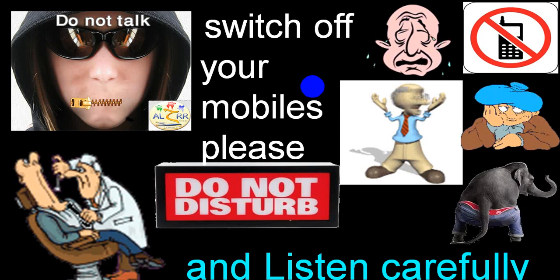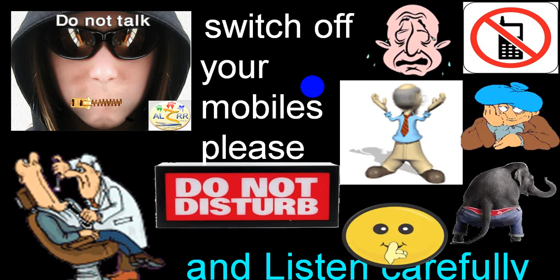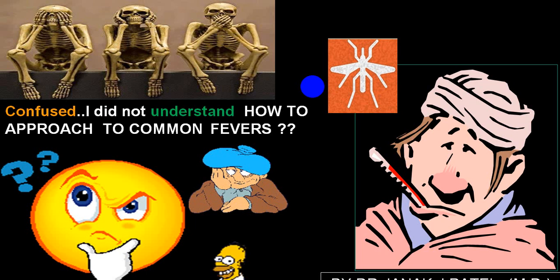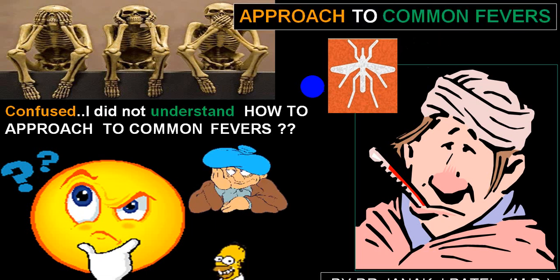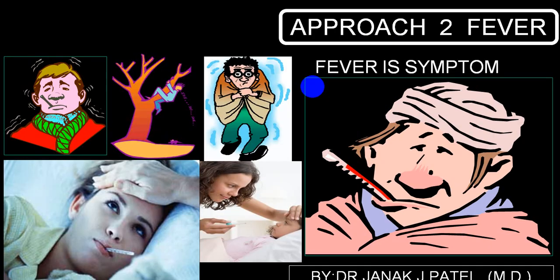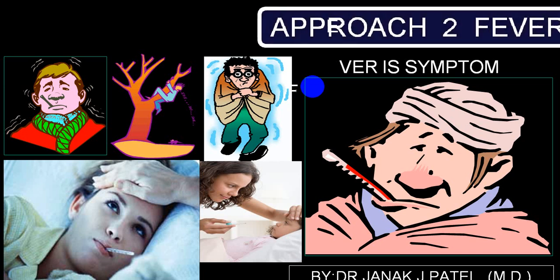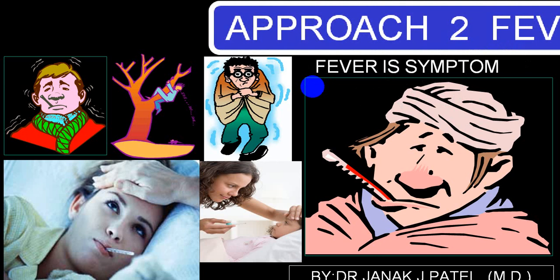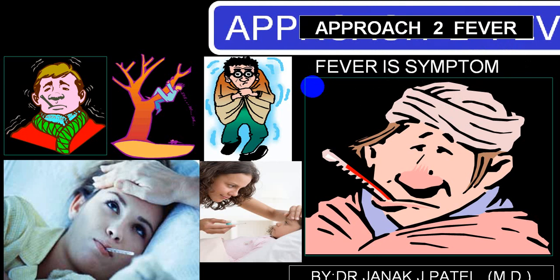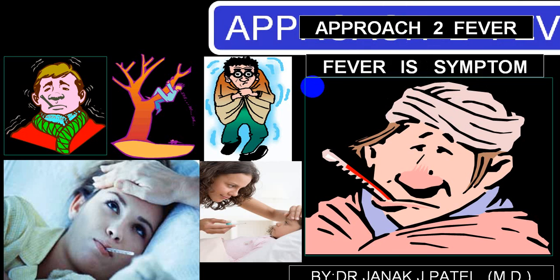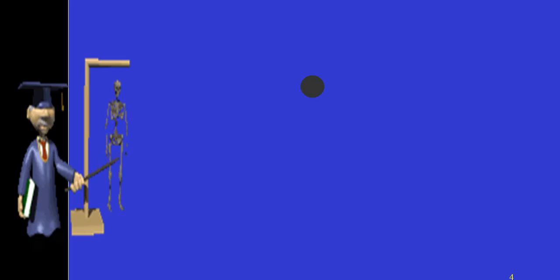The first part will give an explanation of what fever is, what the different things are, and what you have to keep in mind, etc. So we'll be talking in two divisions. So, approach to common fevers. Basically it is very simple: fever is a symptom. It is not a disease. So being a symptom, you have to pay attention. Any person who comes to you with fever, you have to confirm that it is fever. And then you have to take a good history. You have to examine the person. And then you can decide regarding the treatment part of it.